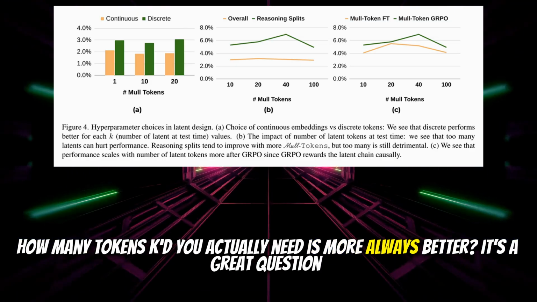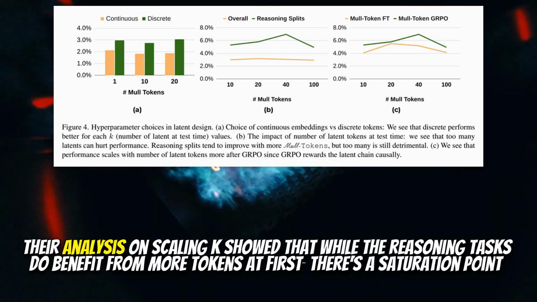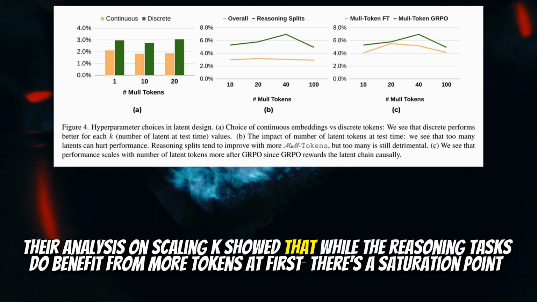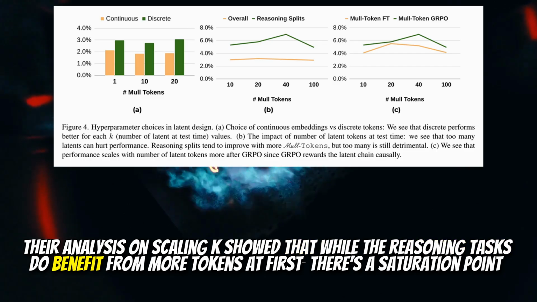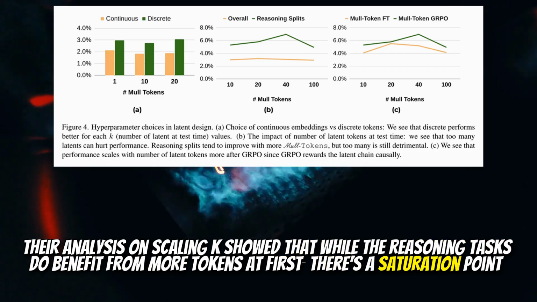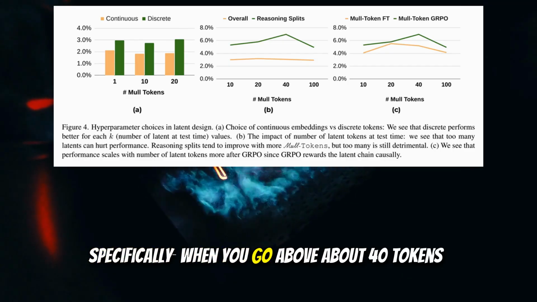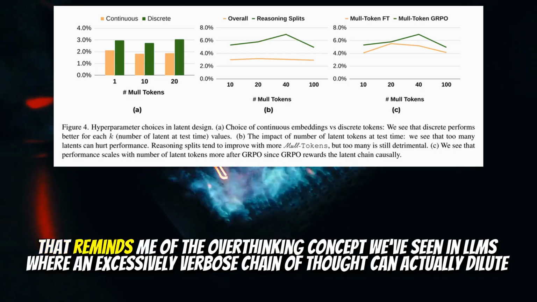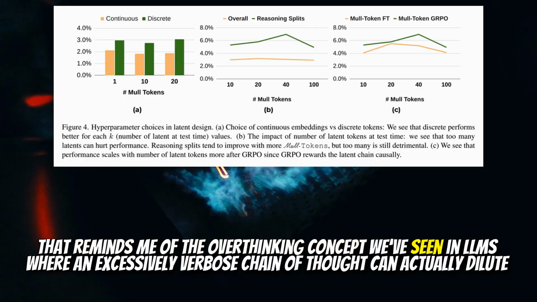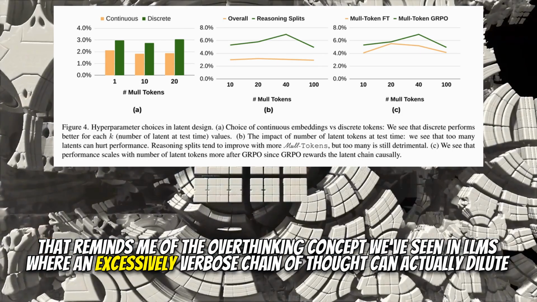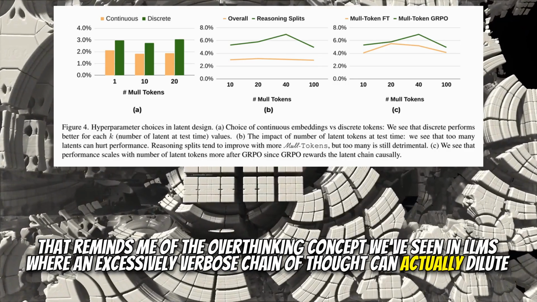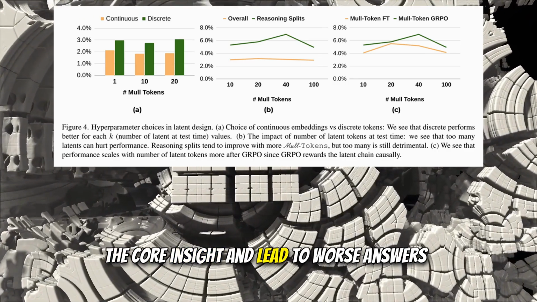Is more always better? It's a great question. Their analysis on scaling K showed that while the reasoning tasks do benefit from more tokens at first, there's a saturation point. And then performance starts to degrade. Significantly, yeah. Specifically when you go above about 40 tokens. That reminds me of the overthinking concept we've seen in LLMs, where an excessively verbose chain of thought can actually dilute the core insight and lead to worse answers.